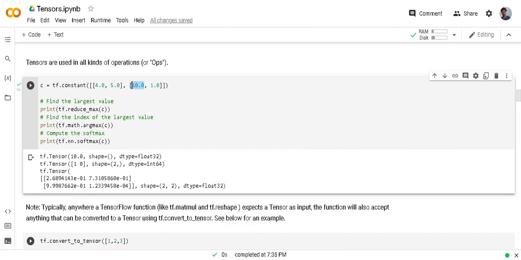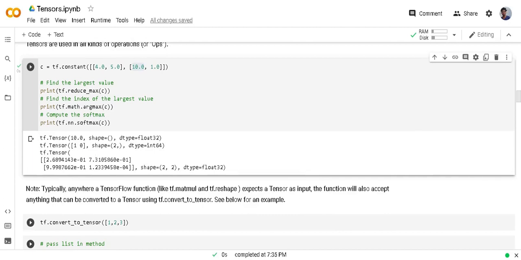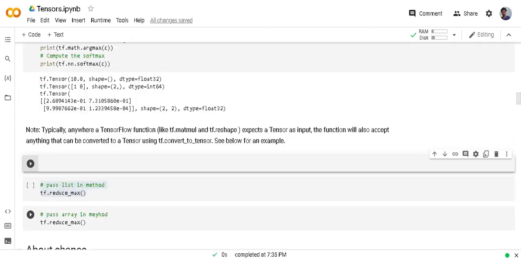But indexing starts from 0, so 1 is indicating 10, row 2 and column 0. And softmax values are here. Here it is showing softmax.